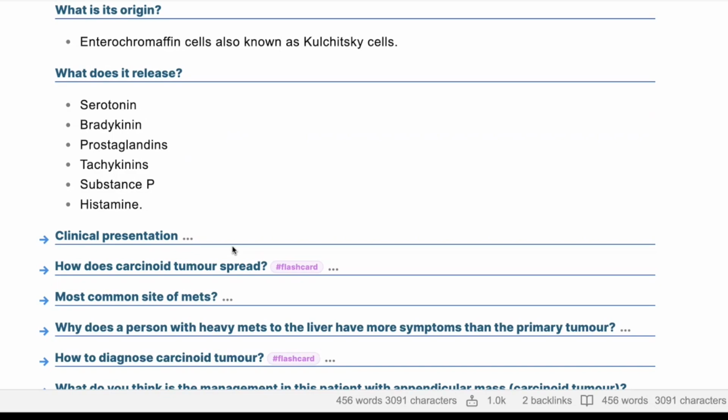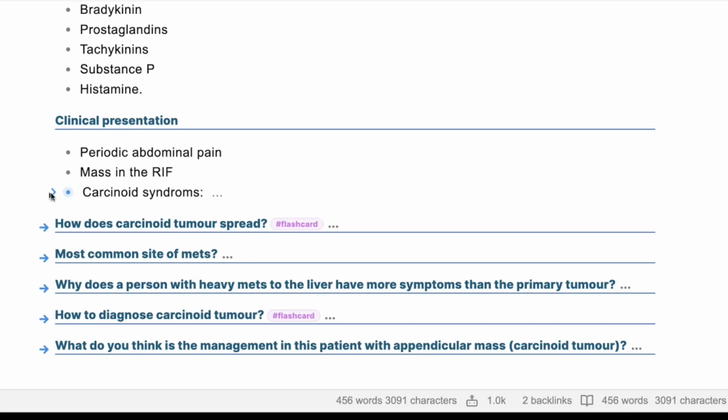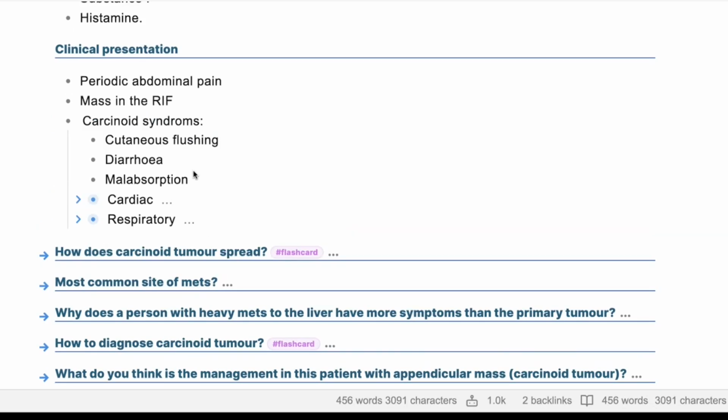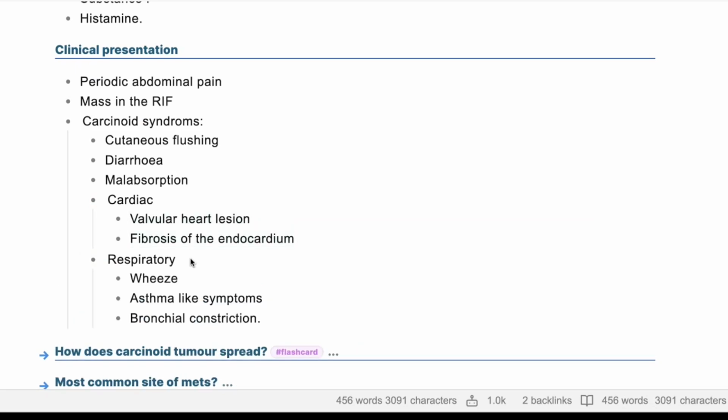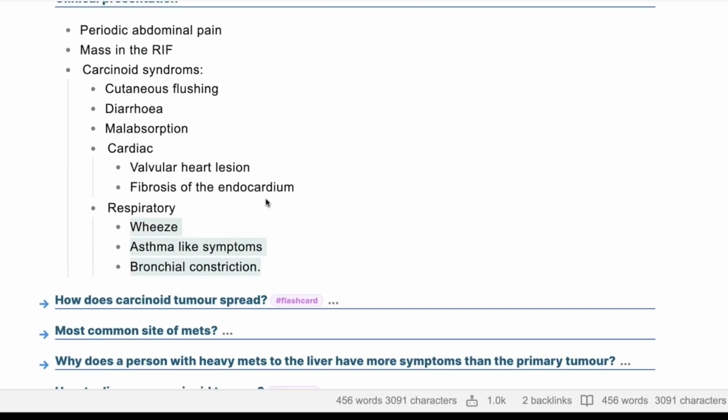So all of this, in addition to, it might present with carcinoid syndrome if it arises from the liver or arises from the lung. But usually, if it arises from the bowel and you have a healthy liver, you will not have carcinoid syndrome. And obviously, carcinoid syndrome is asthma-like symptoms, diarrhea, and flushing. This triad. Yes. They can even get tricuspid regurgitation, wheeze, asthma-like symptoms, and bronchial constriction.